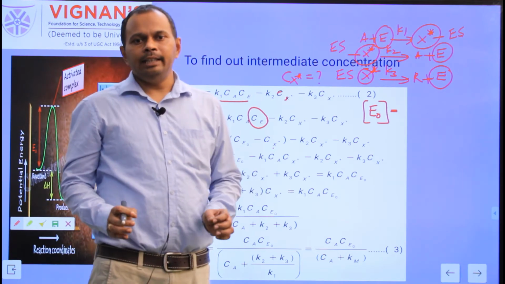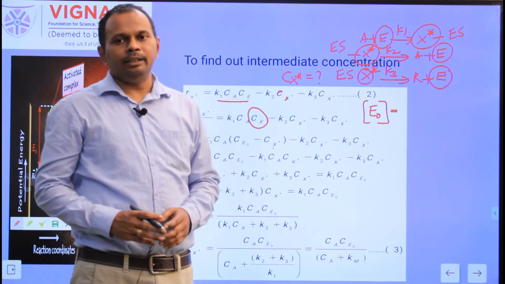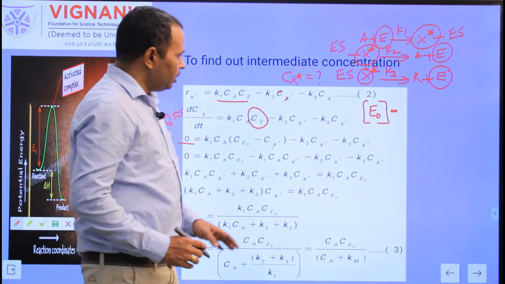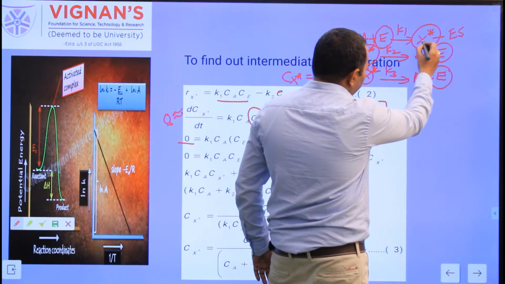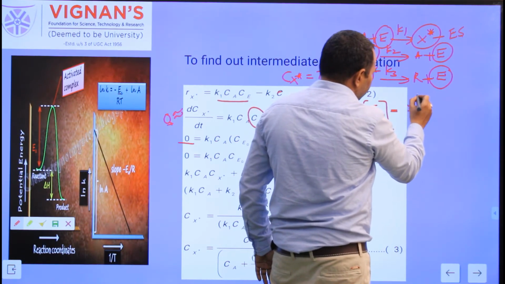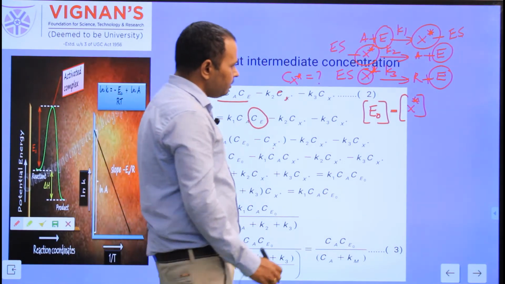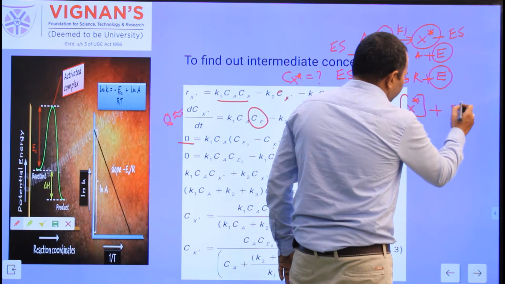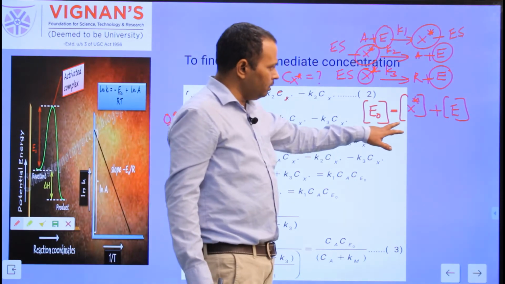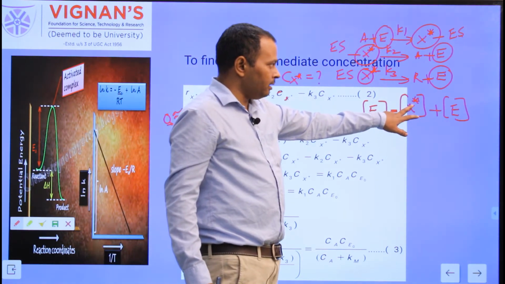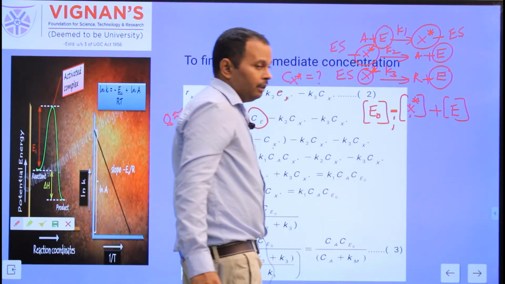The first one is the substrate binds to the enzyme, that is in the form of X star. The other one is the free enzyme without binding to the substrate. So there are two ways of the existence of the enzyme. That means the initial concentration of enzyme is equal to the enzyme bound to the substrate, that is the concentration X star, which is nothing but ES, the enzyme substrate complex, plus the concentration of the free enzyme not binding to the substrate. The total concentration is equal to the enzyme bound to the substrate, that is the X star, plus the concentration of the free enzyme. This can be written as, so this square bracket also indicates the concentration.